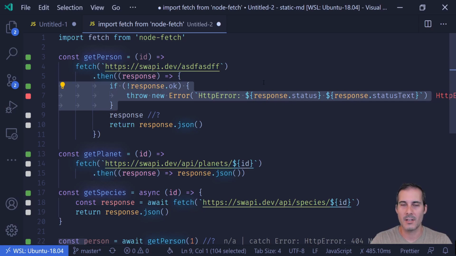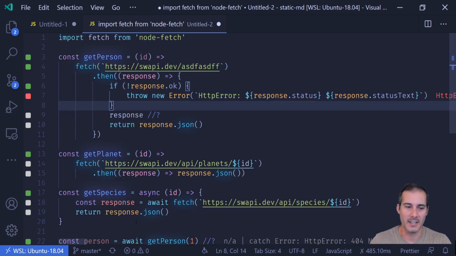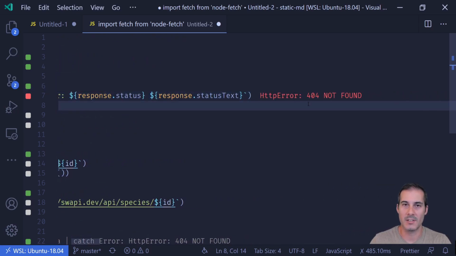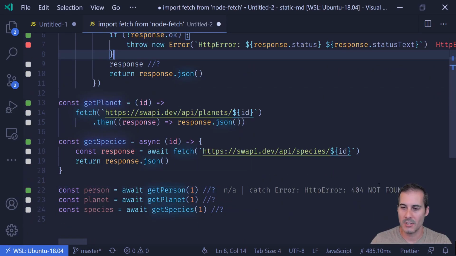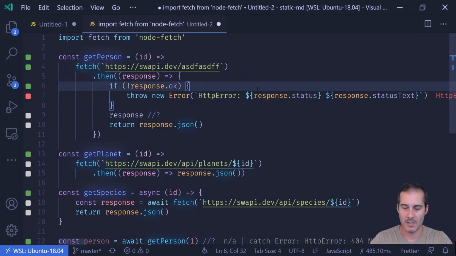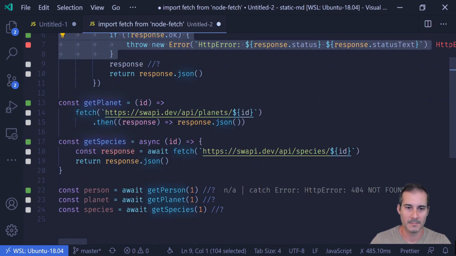Now how you handle this section yourself is going to depend on your application, but for me in my applications, this is how I'm writing it. And this is what the error message is going to look like. Now if I scroll back down into my code, I can see that I actually get an error message that would help me debug this a lot faster. Instead of trying to figure out why JSON's not parsing, I know immediately that it's a network issue or some sort of issue with my URLs. So now that I'm checking the response to be okay and throwing an error message, the error message now accurately reflects the problem. So now let's copy and paste this code into all of the other examples.